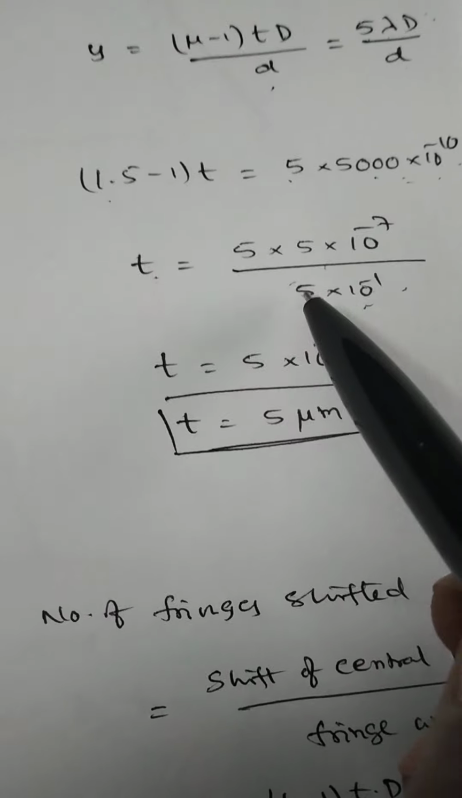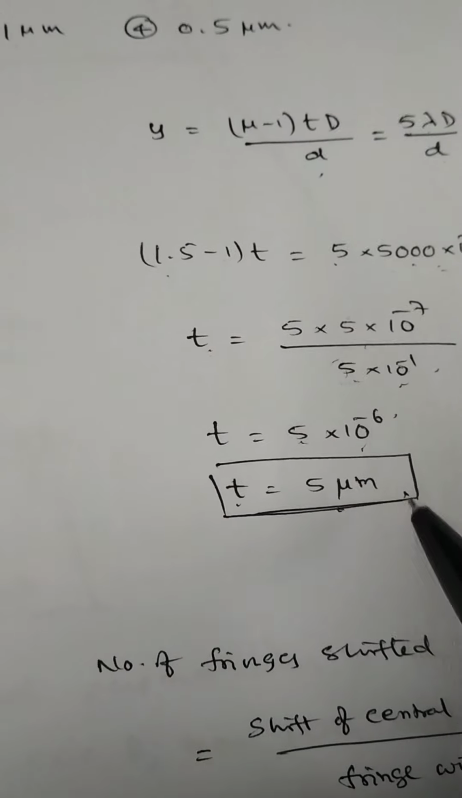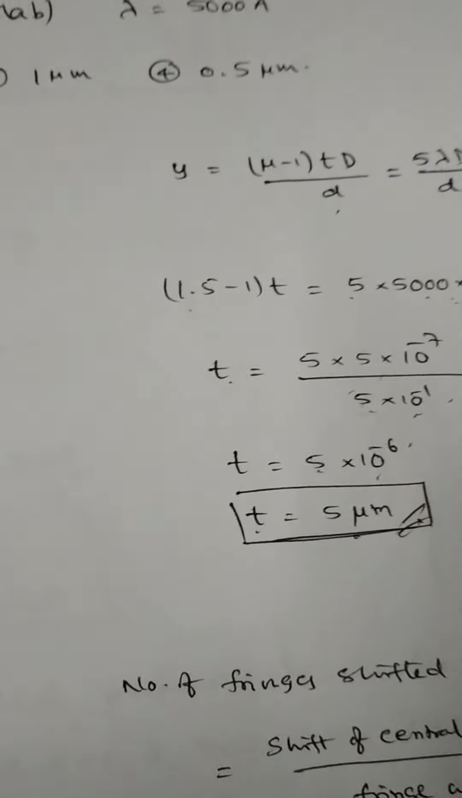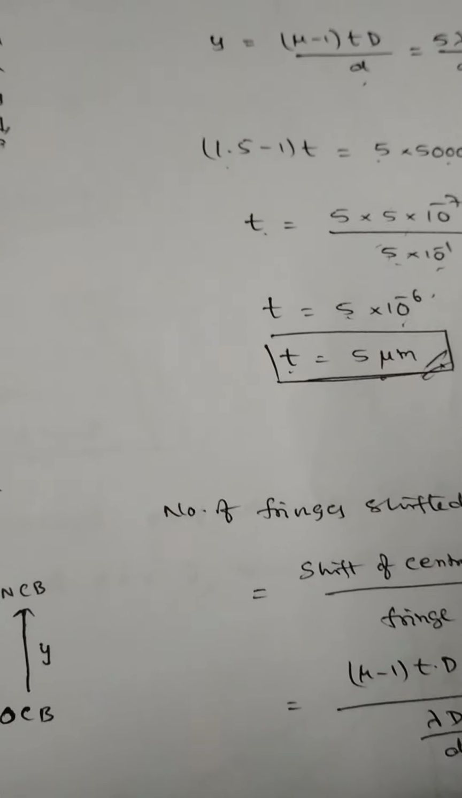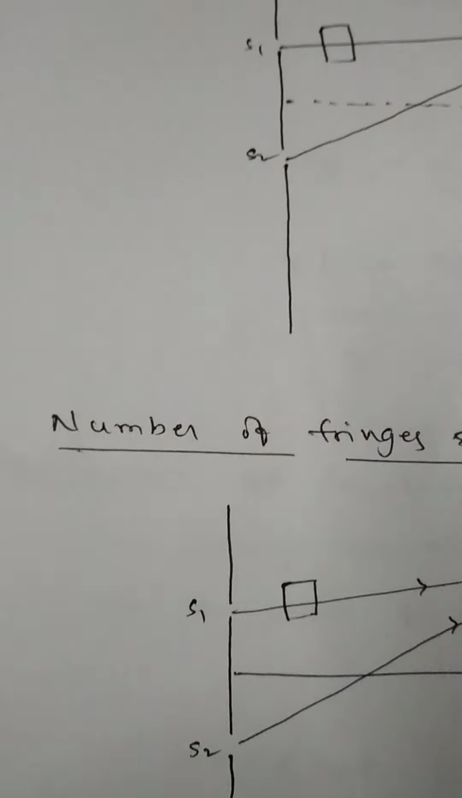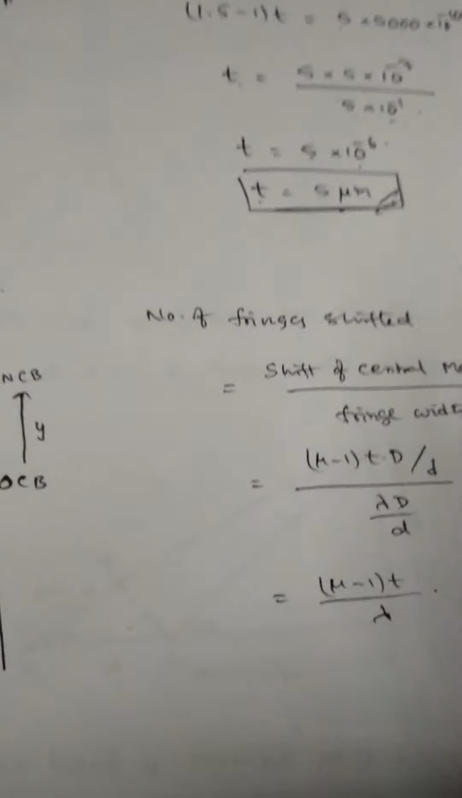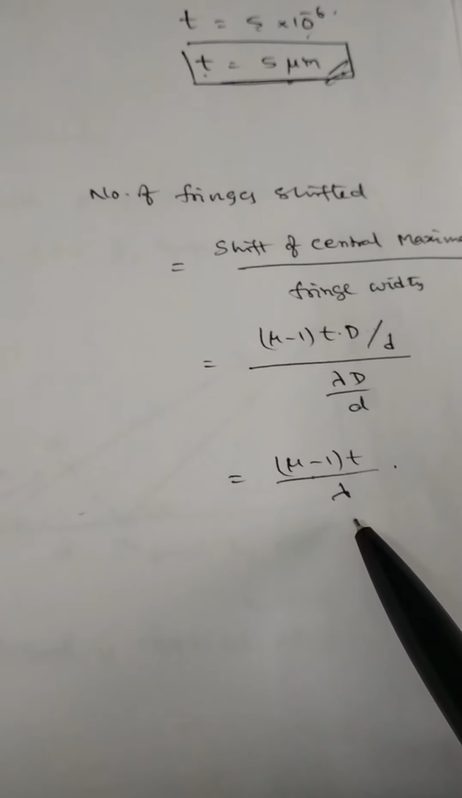5 into 10 power minus 1, 5 cancels, 5 into 10 power minus 6. That means t is equal to 5 micrometers. The thickness of the transparent film is equal to 5 micrometers. Also, this concept was already discussed earlier: the number of fringes shifted is equal to (mu minus 1) into t by lambda.